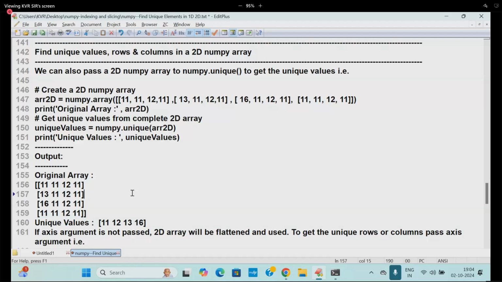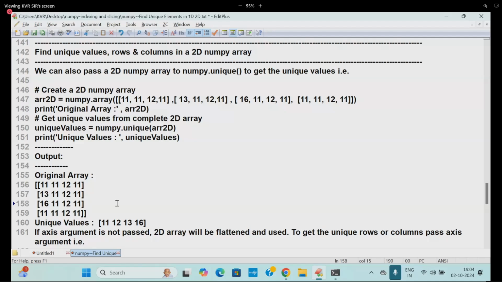Getting unique rows. Different columns: axis equal to 1. 11, 13, 16, 11. Will the first one come or not? Will the second one come or not? No. Yes or no?